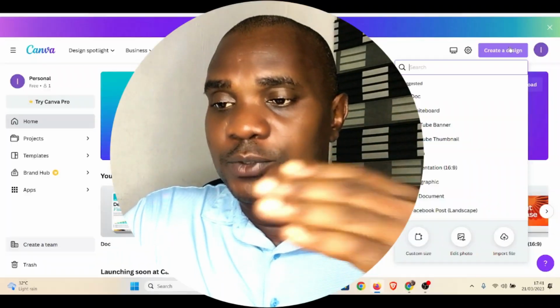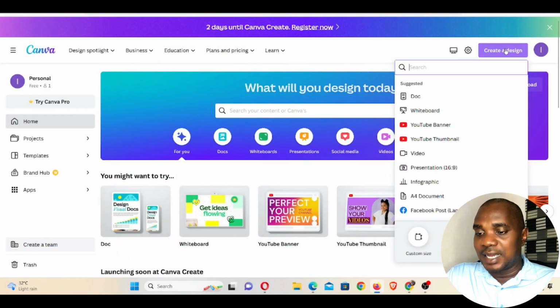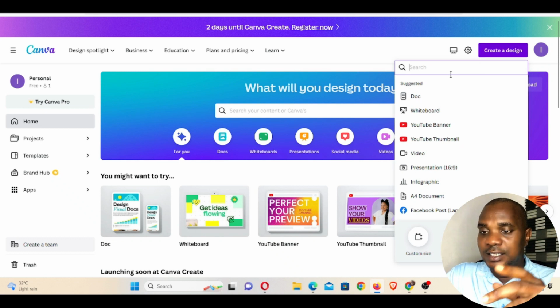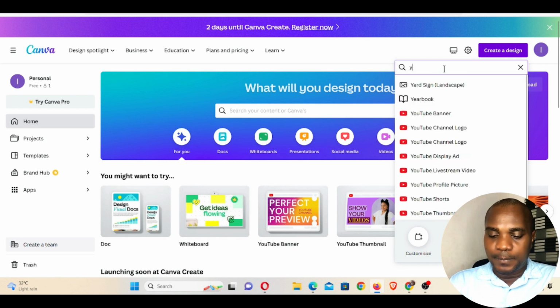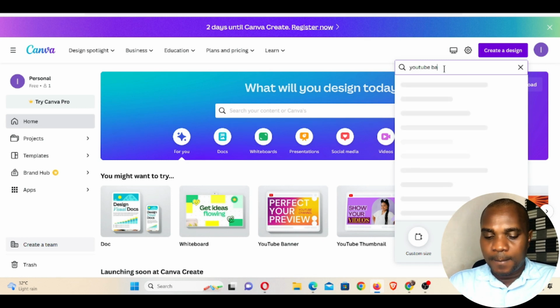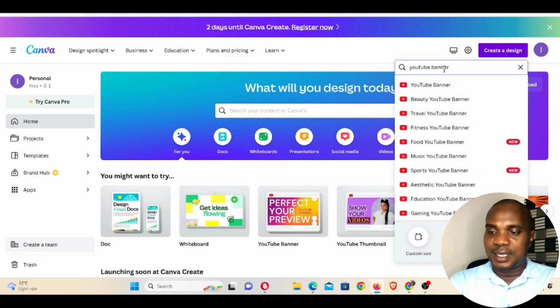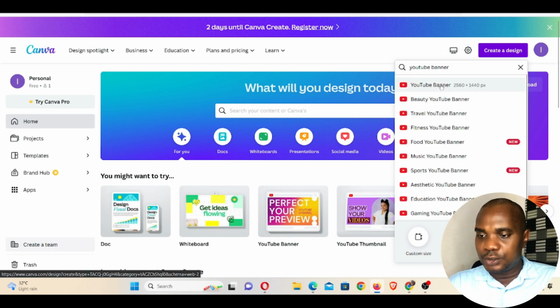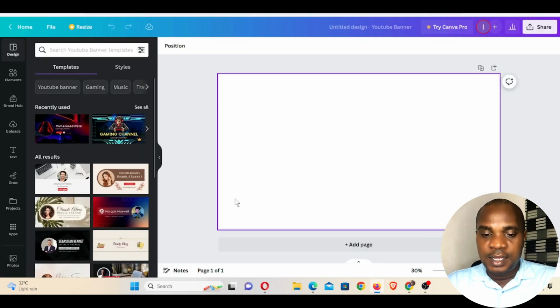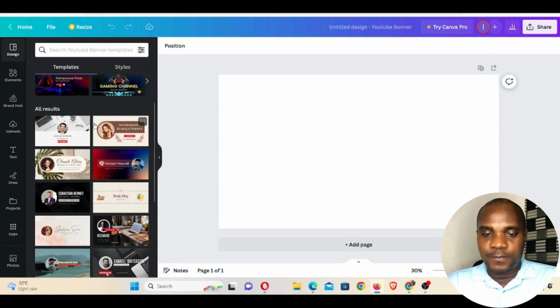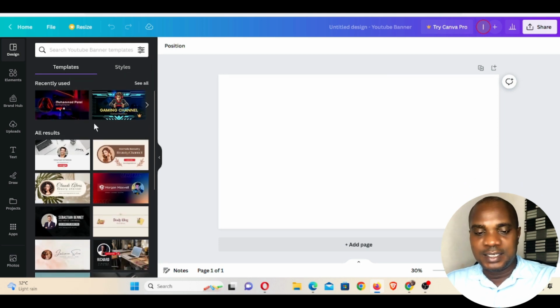When you get to Canva, you already have so many templates that exist in canva.com. So what you need to do is create a design. When you click on create a design, it will pop out this window. There are a whole lot of things. If you're looking for a banner, you have to type YouTube banner. Now, when you click enter, this is YouTube banner. There are a lot of templates here, and it will give you a list of banners.